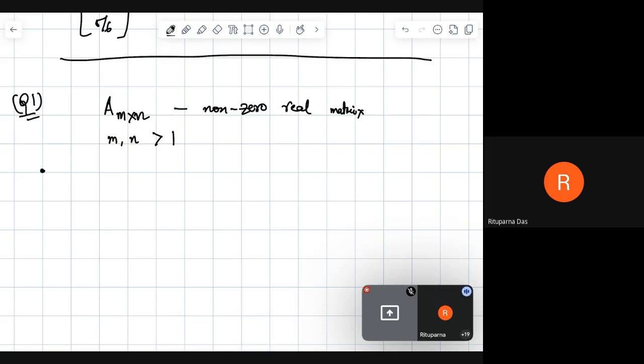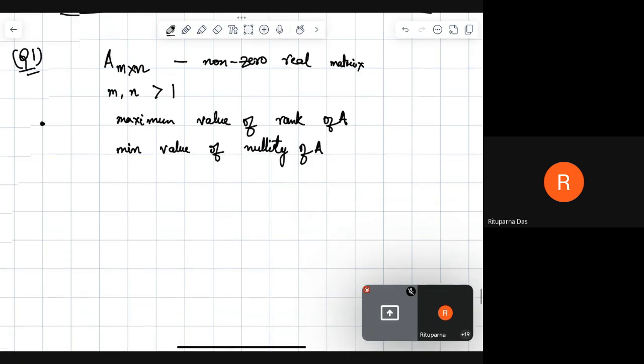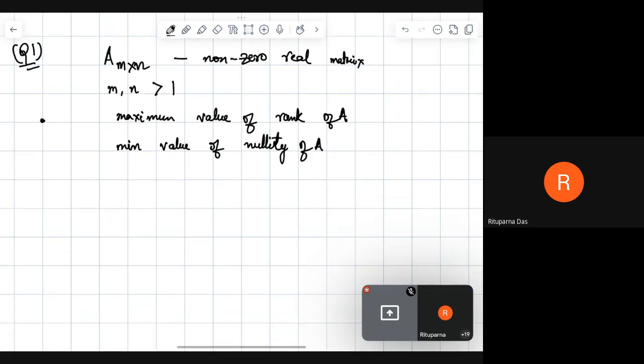Basically, we want to know the maximum value of rank of A, and we want to know the minimum possible value of nullity of A. Here we are just given m and n.